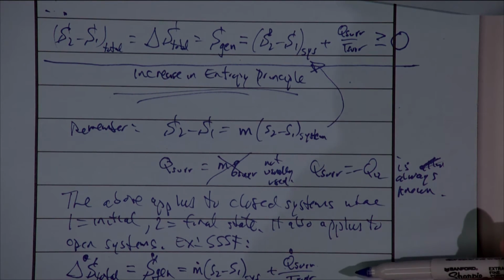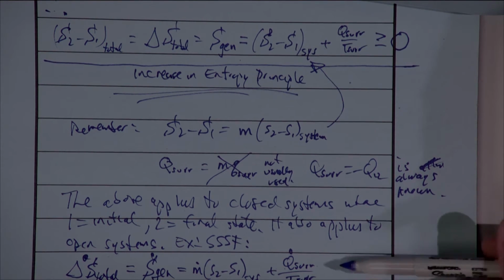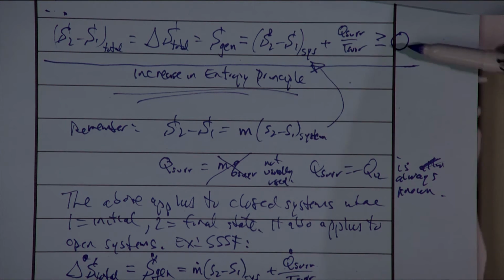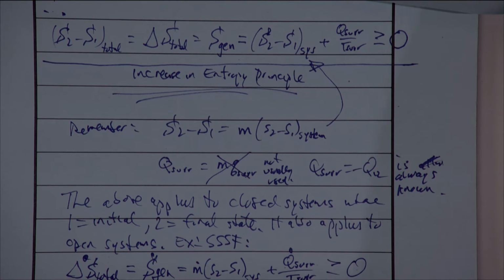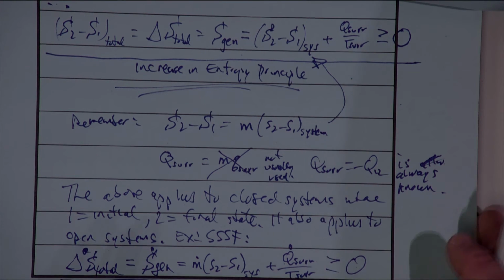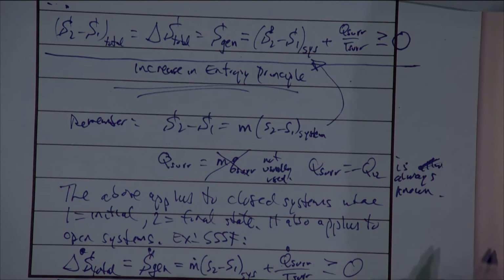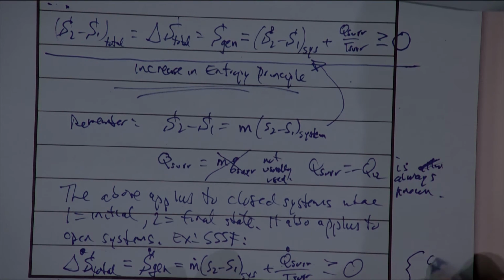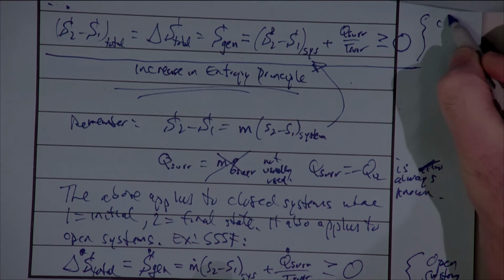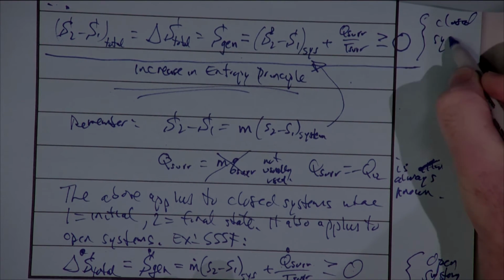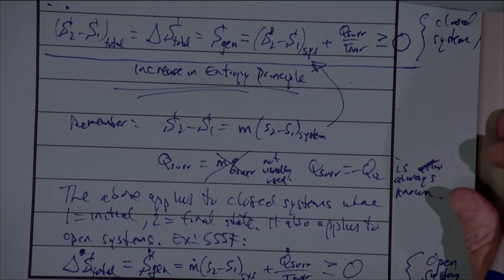One is written as a rate, this latter one is written as a rate equation, and the former one is just written as a total equation. Of course, I need to end this all with a must be greater than or equal to 0. So this is just another version of the increase in entropy principle. It's this lower version that's typically going to be used for the open systems, and it's this upper version up here that's typically used for the closed systems.